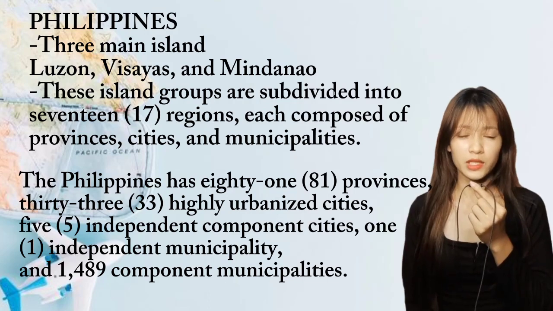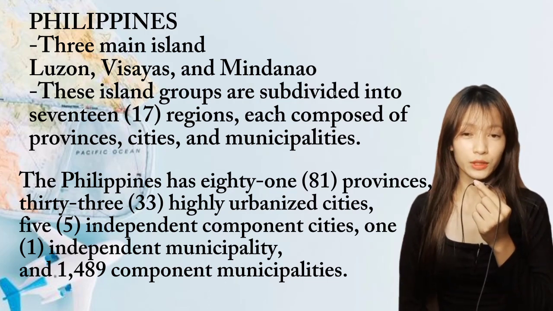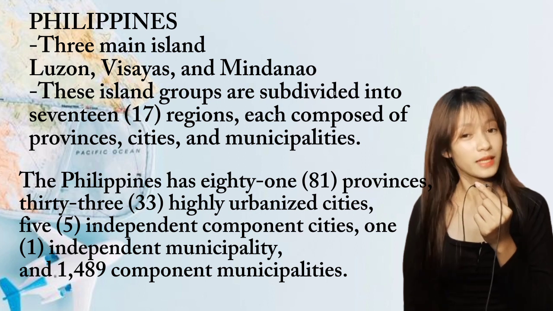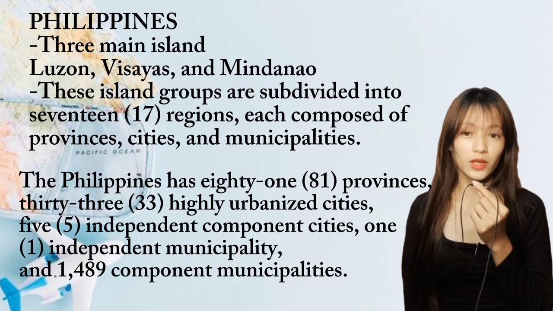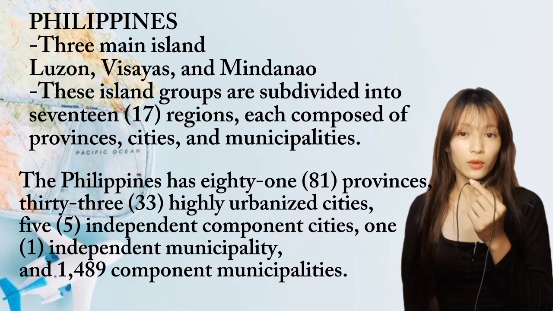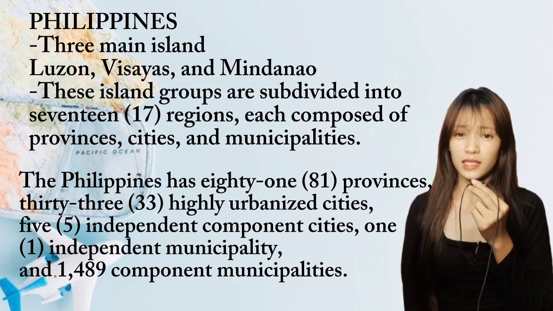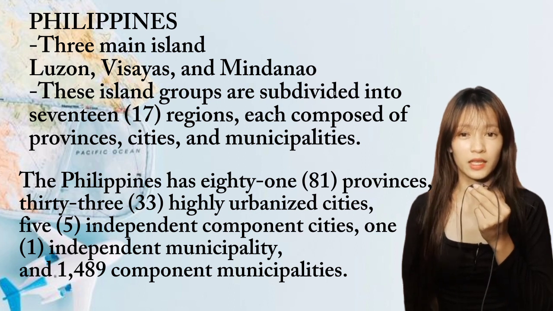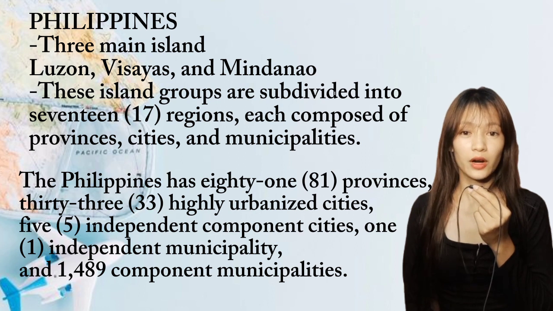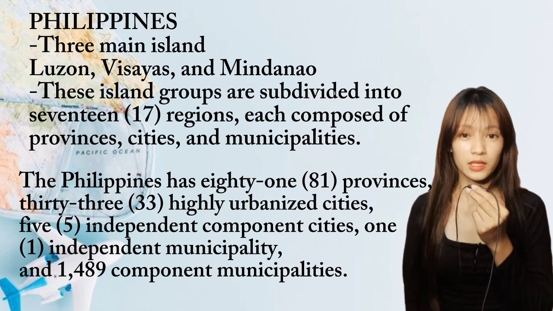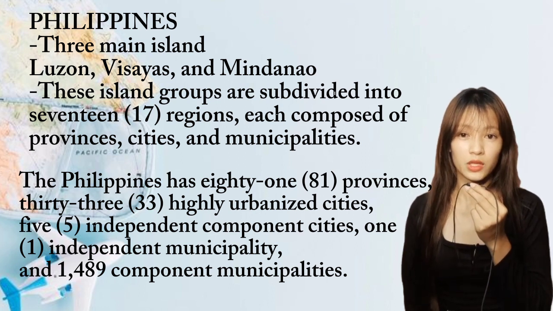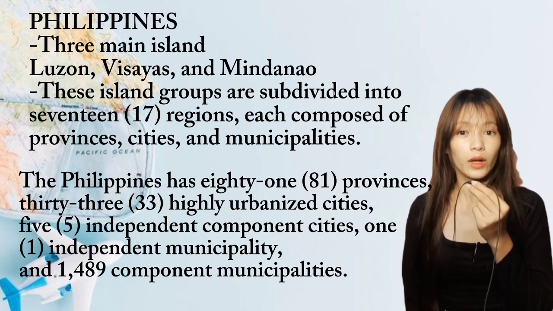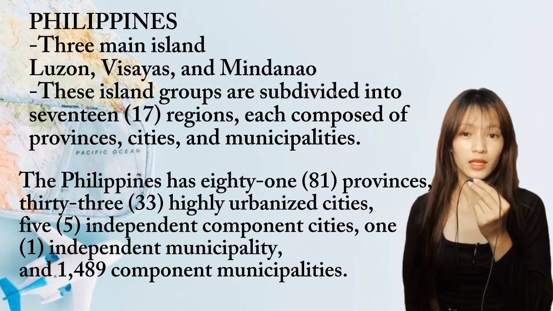The Philippines is divided into three main island groups, namely Luzon, Visayas, and Mindanao. These island groups are subdivided into 17 regions, each composed of provinces, cities, and municipalities. Provinces are the largest administrative units and are further divided into cities and municipalities. Cities are independent from the province in which they are located, while municipalities are units within a province.